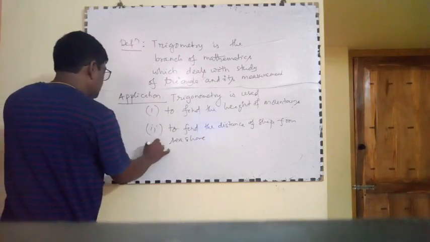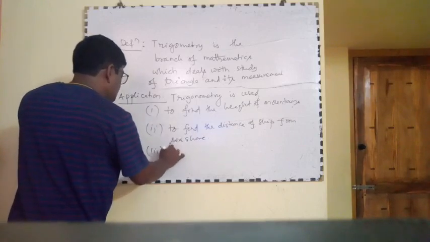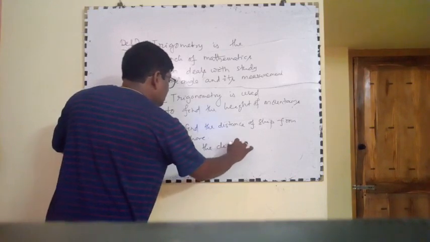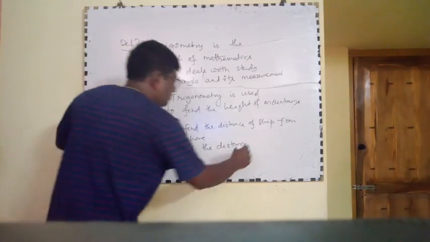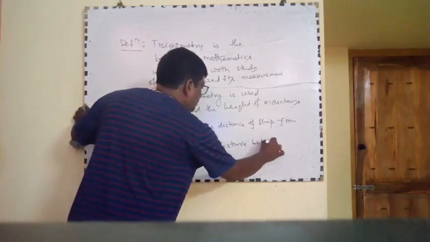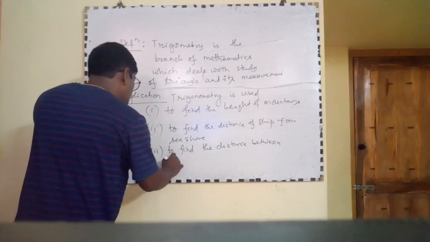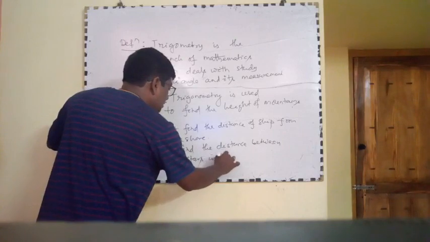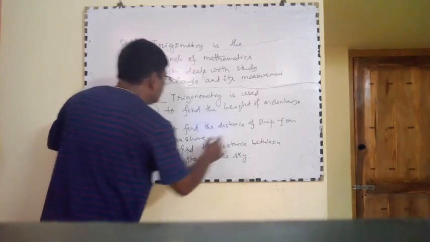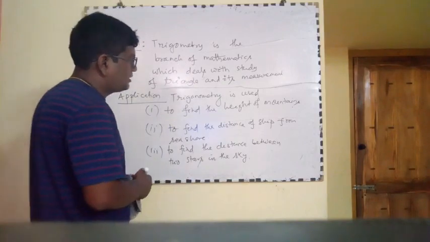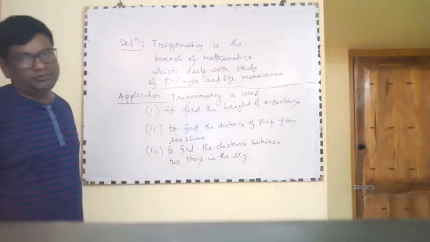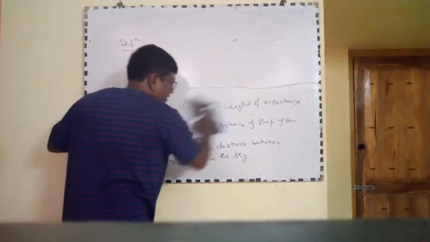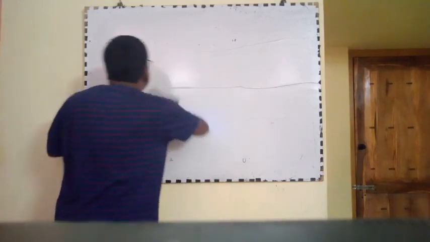Third, to find the distance between two stars in the sky. Many more applications are there, but we mention here only three. Some basic terms used in trigonometry.